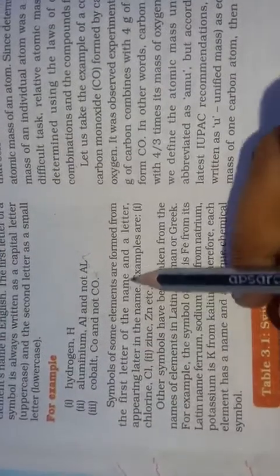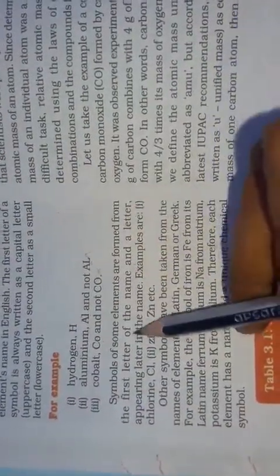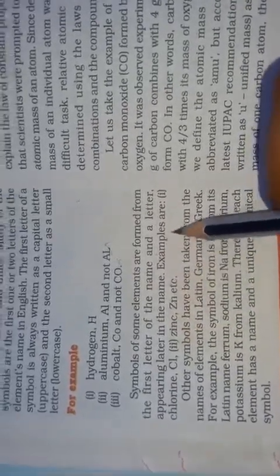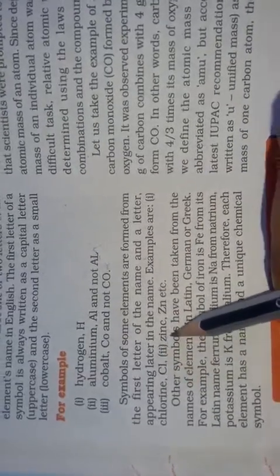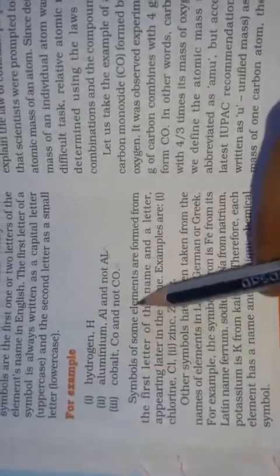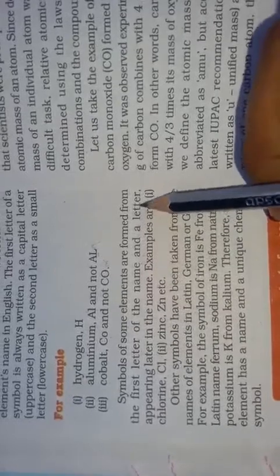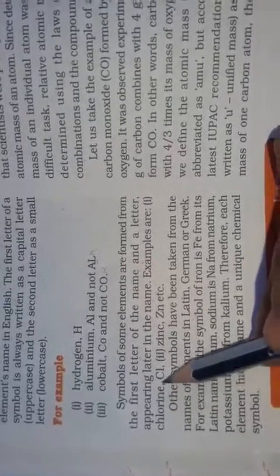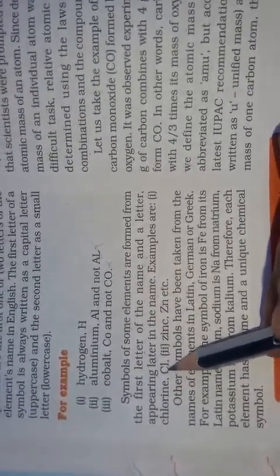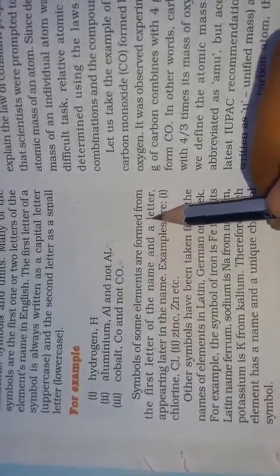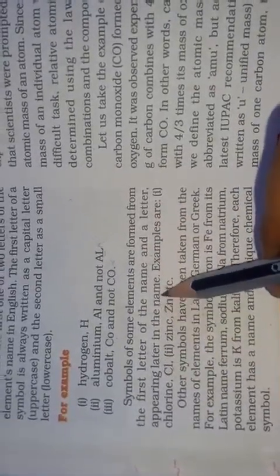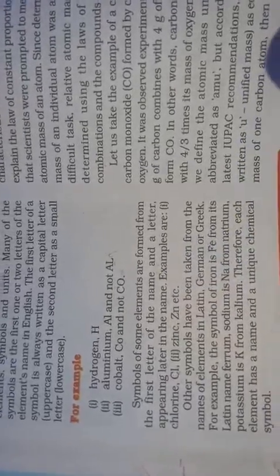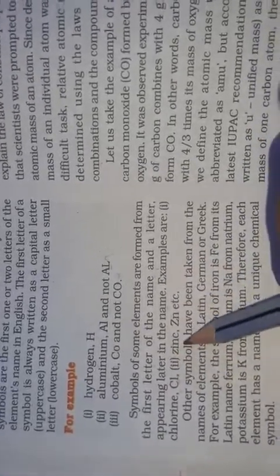The symbols of some elements are formed from the first letter of the name and a letter appearing later in the name. For example, the first one is chlorine and the second one is zinc. Chlorine is Cl, so the first is capital C, the first letter, and then a letter appearing later in the name. That is chlorine, Cl, and zinc, Zn.